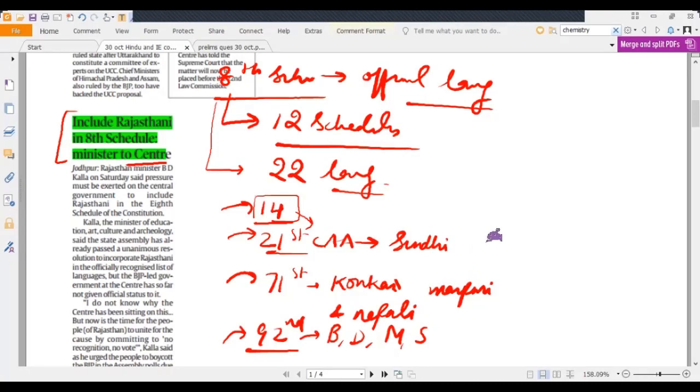So a total of 8 languages were included in the last 75 years. Currently we have a total of 22 languages in the 8th schedule.